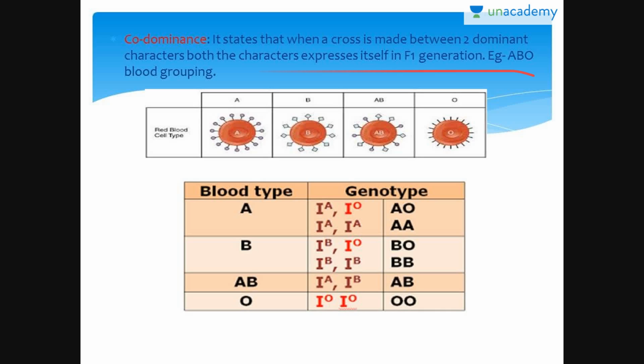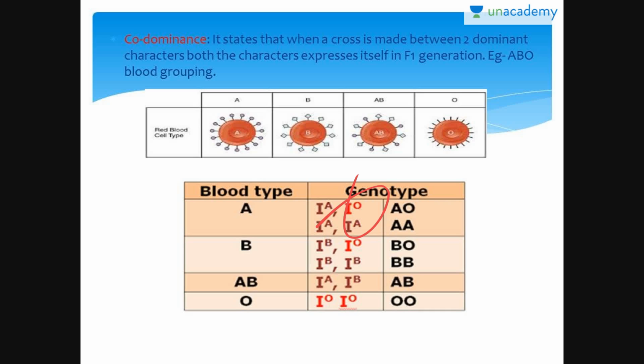Example, ABO blood grouping is the best example to explain codominance. In this, the plasma membrane of RBC has sugar polymers, which are known as antigens, which protrude from its surface. This sugar is controlled by gene I. So if you see here, this is A, this is B, this is AB, and this is O. These are your protruding antigens, the polymers. The gene I has three alleles, IA, IO, IB. IA and IB are completely dominant over I.